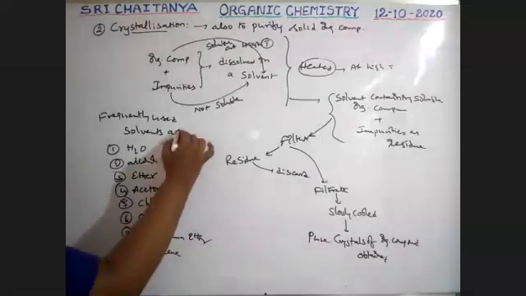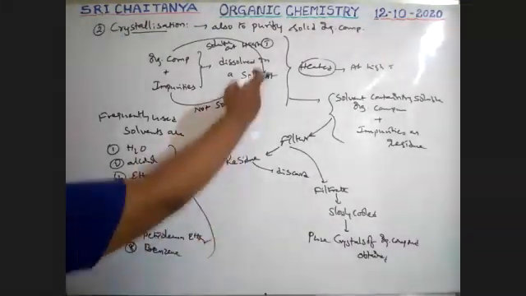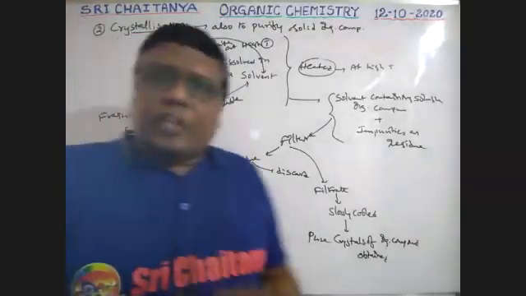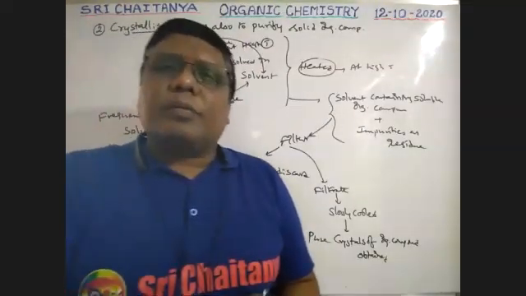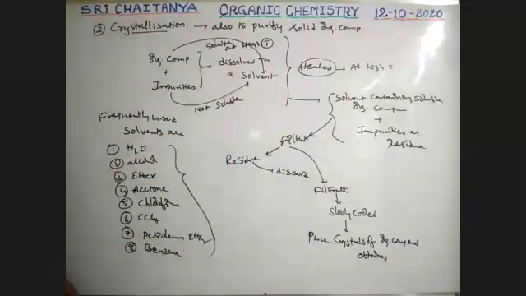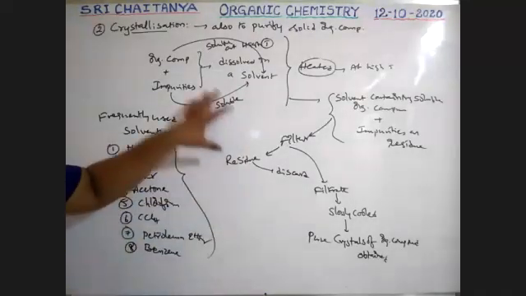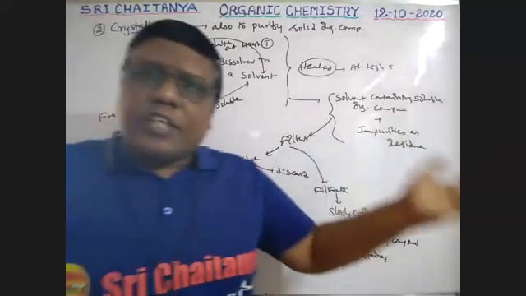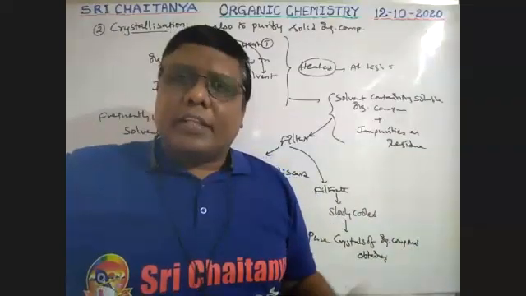These are frequently used, boys. Any one of these is used, depending on the nature of the chemicals. So like this it is possible. This is crystallization: first dissolve, and then precipitate.